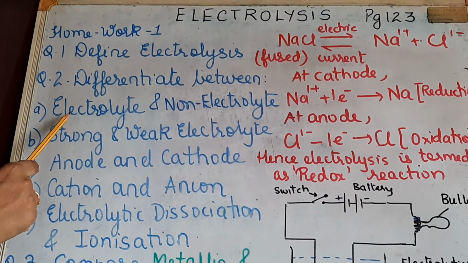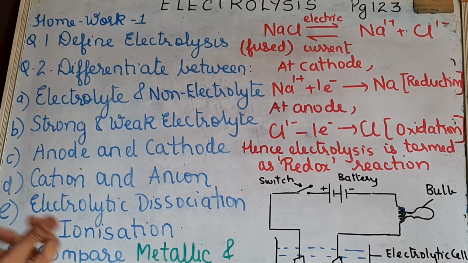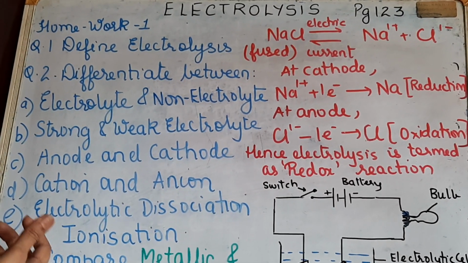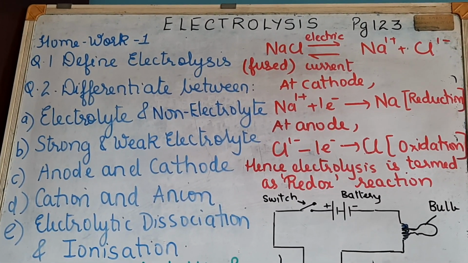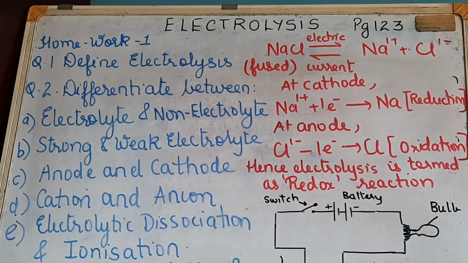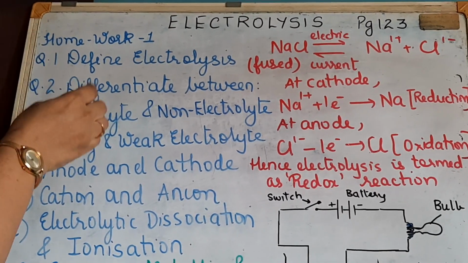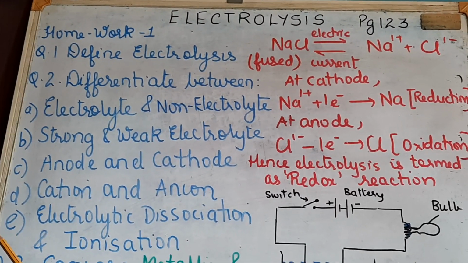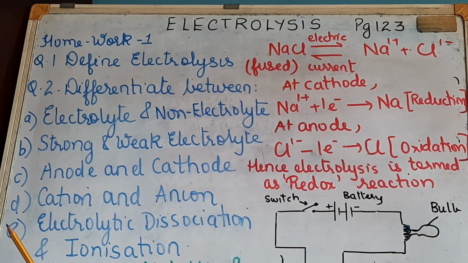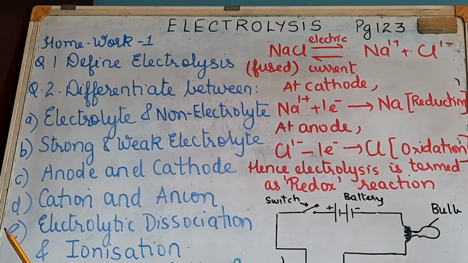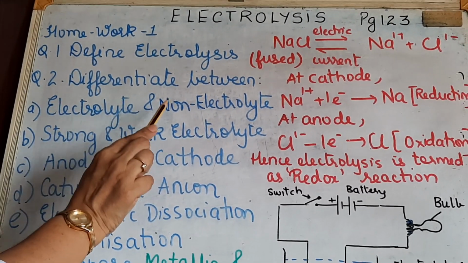So can you give any examples of electrolytes? Yes, very good. Sodium chloride, calcium chloride, magnesium chloride, then all your acids, dilute HCl, H2SO4, HNO3, and sodium hydroxide, potassium hydroxide, all are electrolytes. And non-electrolytes will be all your covalent compounds, especially the non-polar covalent compounds, like methane, carbon tetrachloride, sucrose, glucose, and pure water. Clear? Is this concept of electrolyte and non-electrolyte clear?